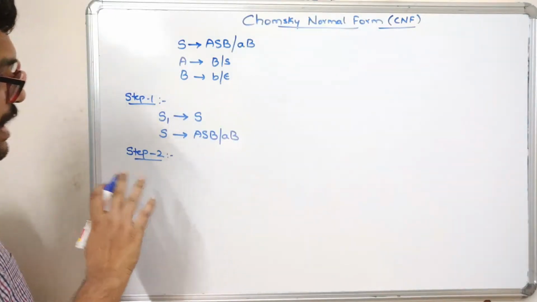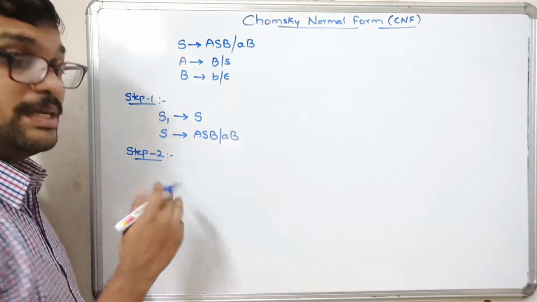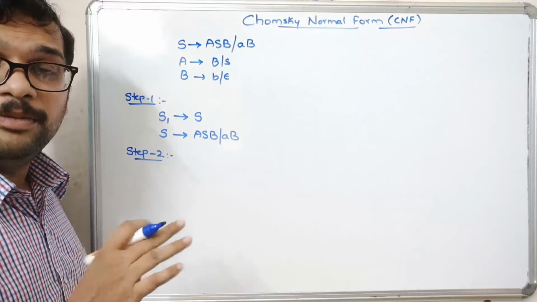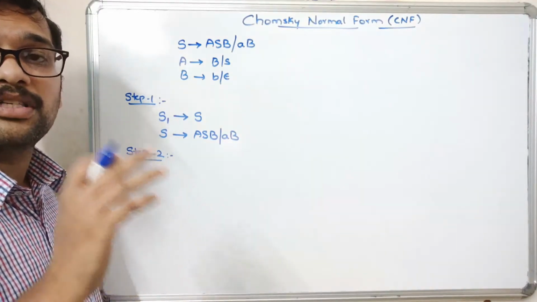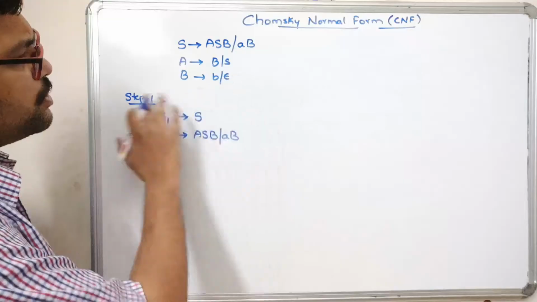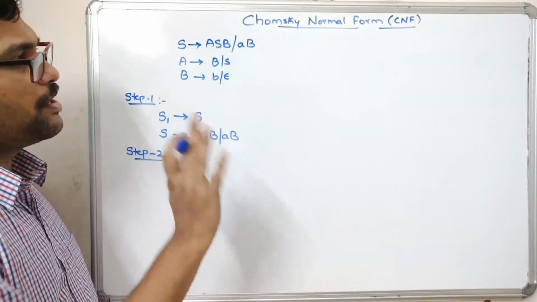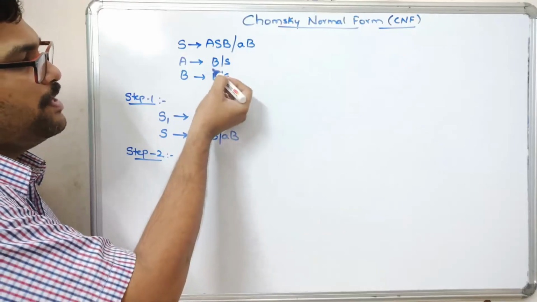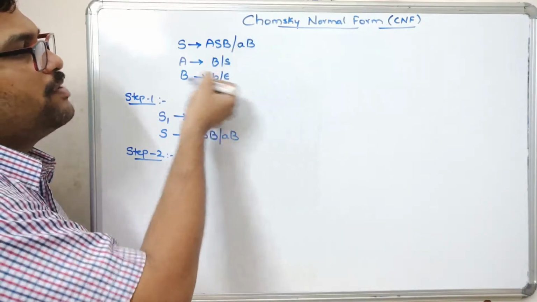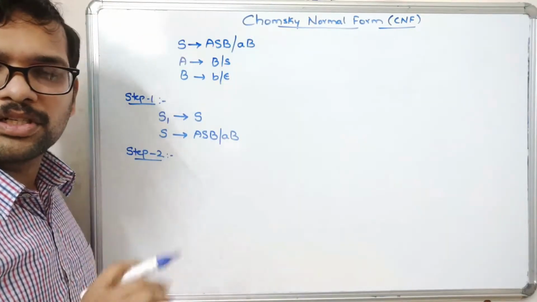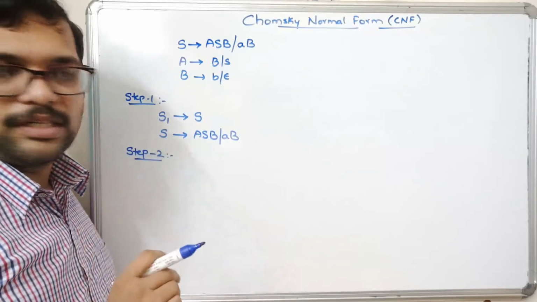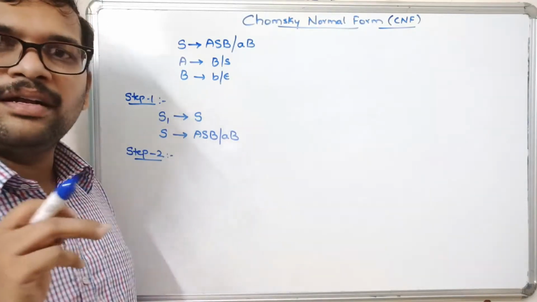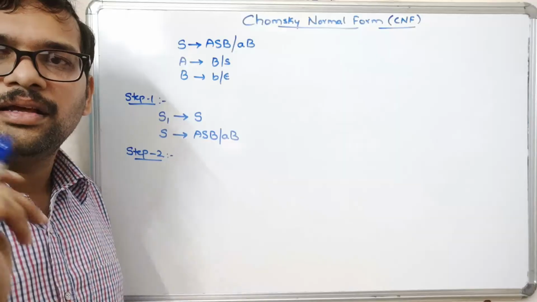So what is step 2? Simplification of CFG. That means we need to find the null productions, unit productions and useless productions. Here there are no useless productions, you can observe. A has B and B has a terminal, so you can replace this B with the terminal. So all these are useful, valid productions. Now identify the null productions and the unit productions.